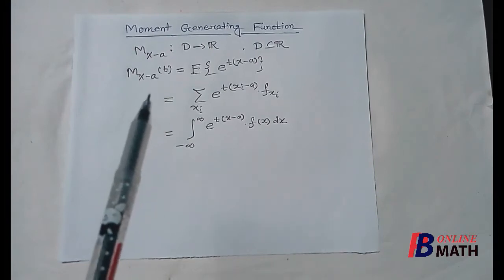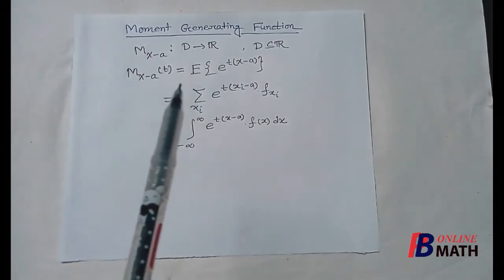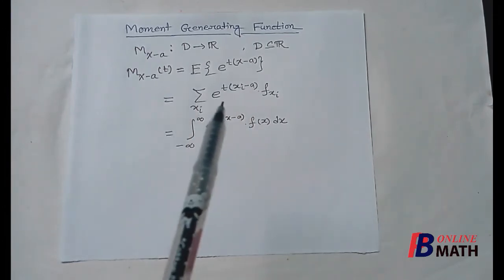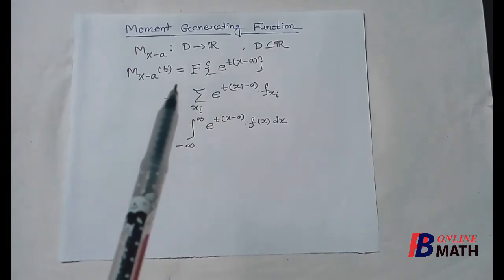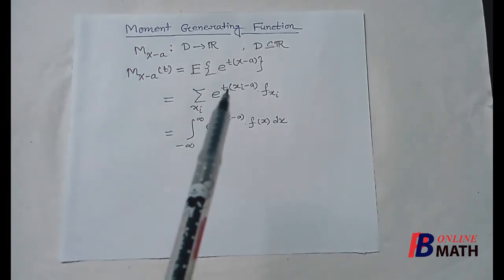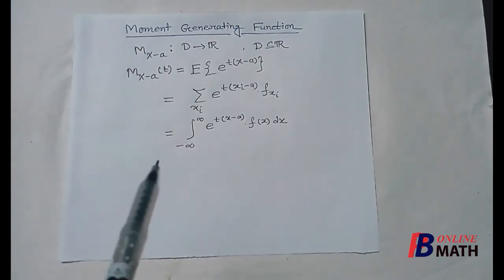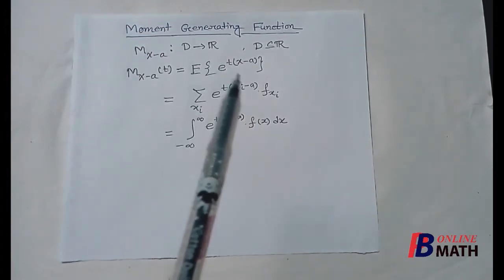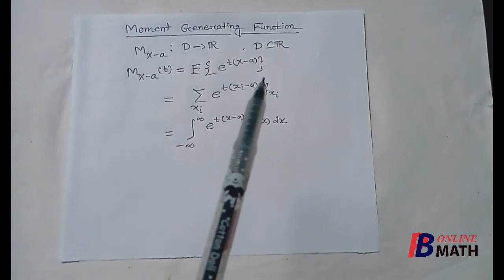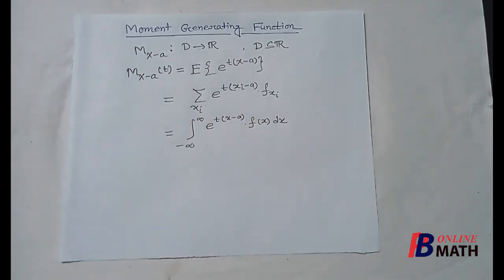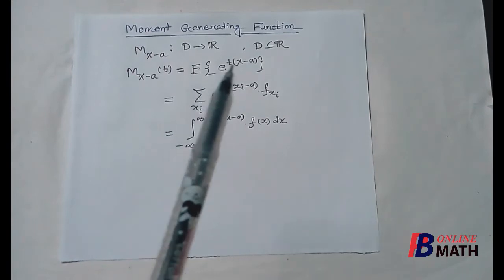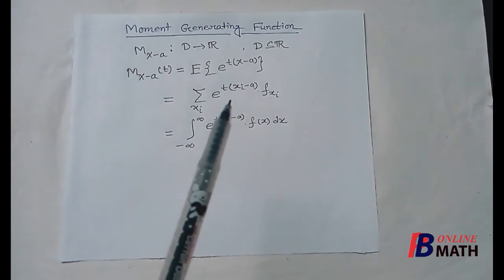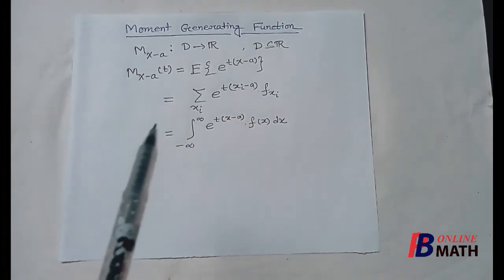So the moment generating function exists at least at one point, t equal to 0. So whenever we say the moment generating function exists, we must check its existence at points other than the origin. If we say the moment generating function exists, it must exist at least at one point other than the origin. If the moment generating function does not exist at any point other than the origin, then we say that the moment generating function does not exist.